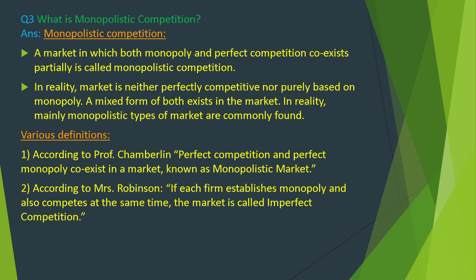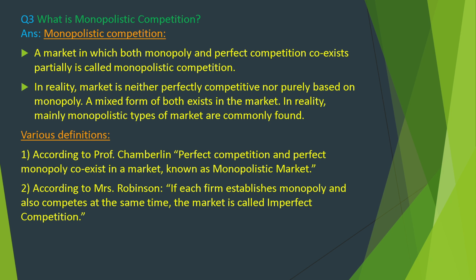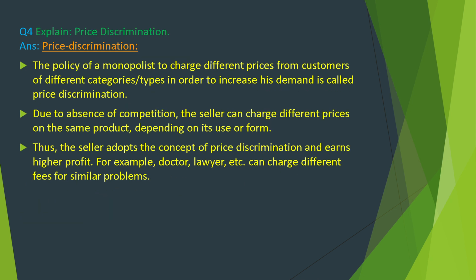Various definitions. First, according to Professor Chamberlin, perfect competition and perfect monopoly coexisting in a market is known as monopolistic competition. According to Mrs. Robinson, if each firm establishes monopoly and also competes at the same time, the market is called imperfect competition. Explain price discrimination. The policy of a monopolist to charge different prices from customers of different categories in order to increase his demand is called price discrimination.